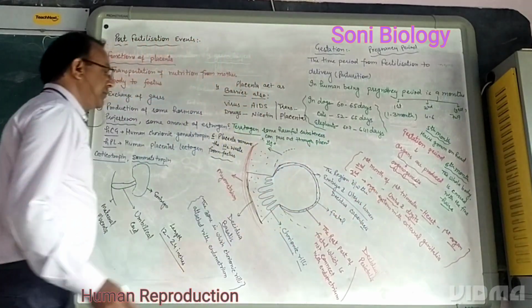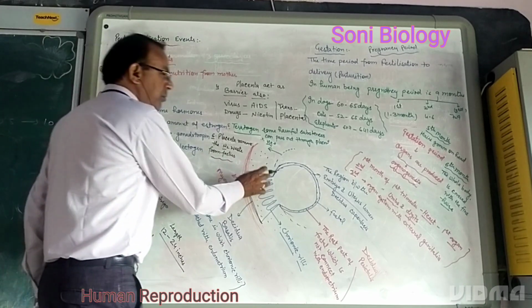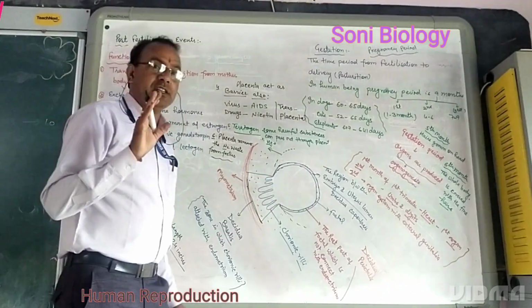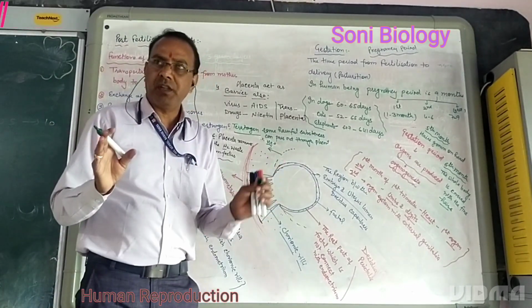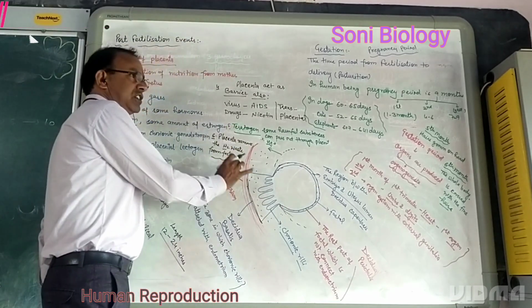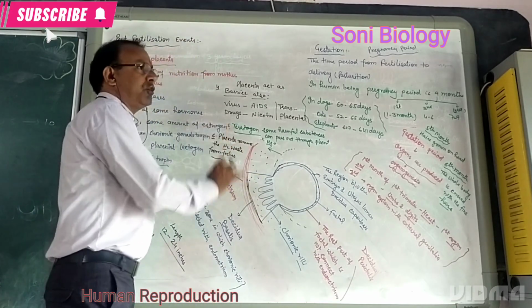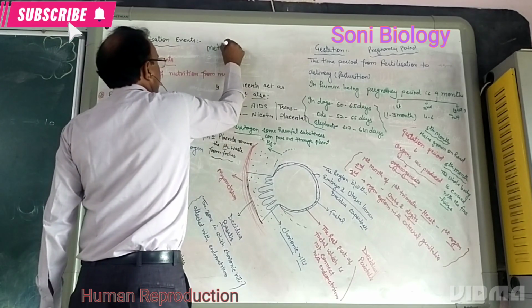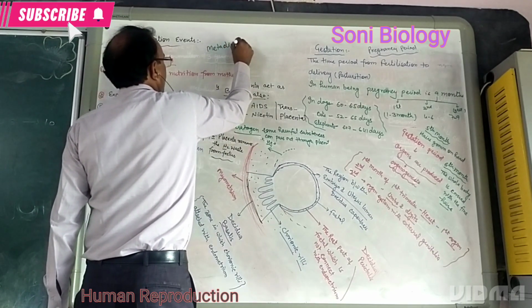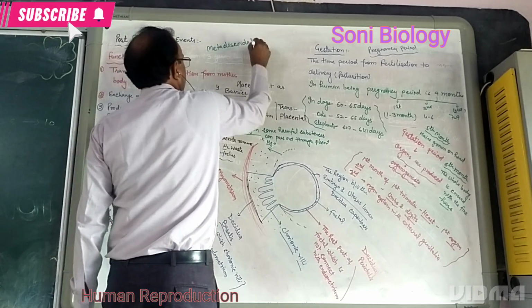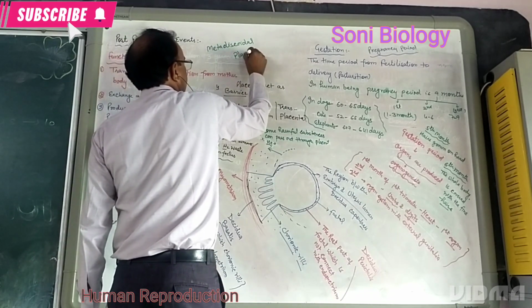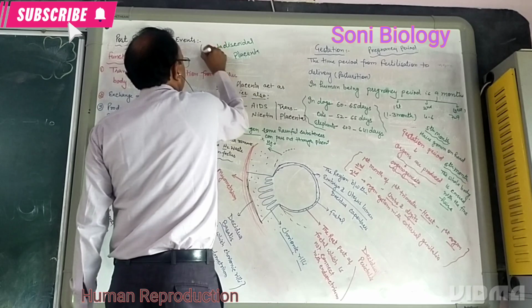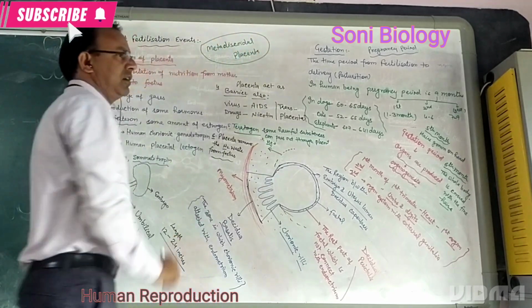Clear? One more thing we forgot: there are different types of placenta in different animals, but the placenta formed in human beings is called metadiscoidal placenta.